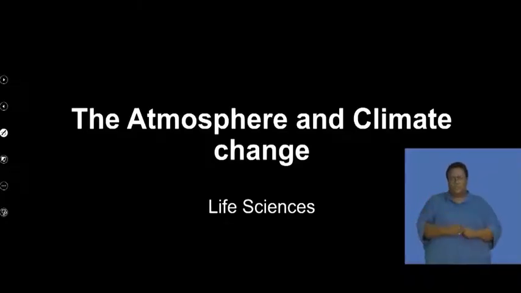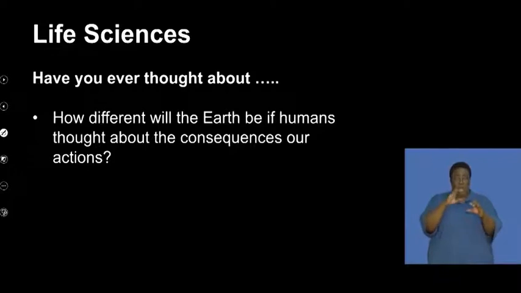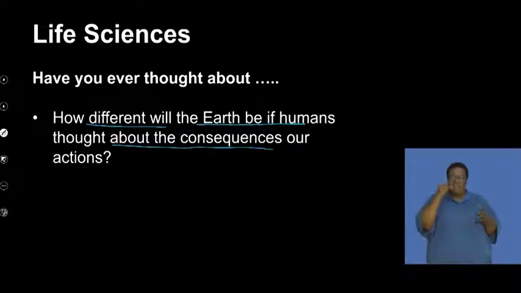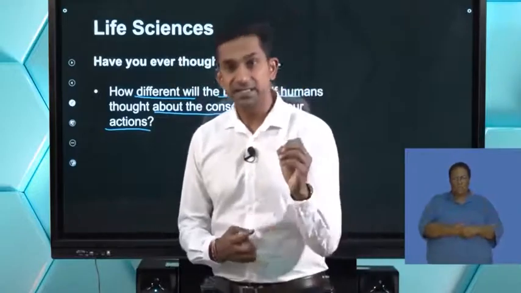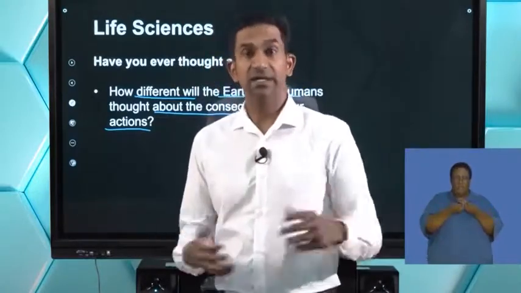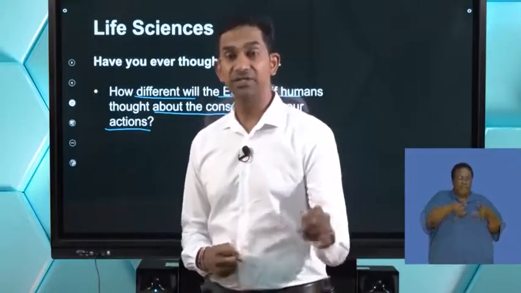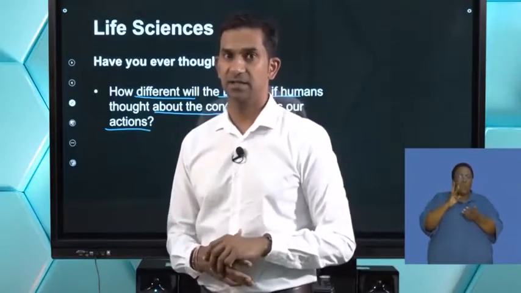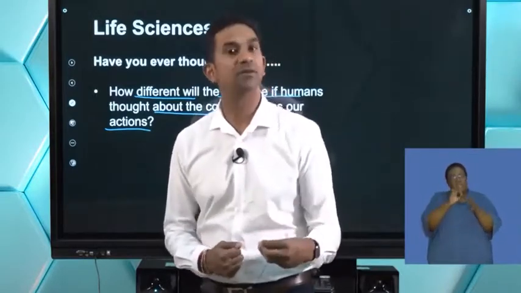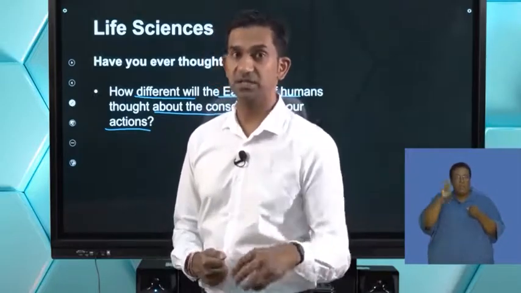Right, so in our lesson today, we're going to focus on the impact that we've had. Have you ever thought about the following? How different would Earth be if humans thought about the consequences of our actions? I think this goes back to what impact we have on the environment. It starts from simple things like throwing away litter and where we dispose of it, saving electricity, and using water wisely. These are simple steps that we have to consider in terms of our impact on the environment.